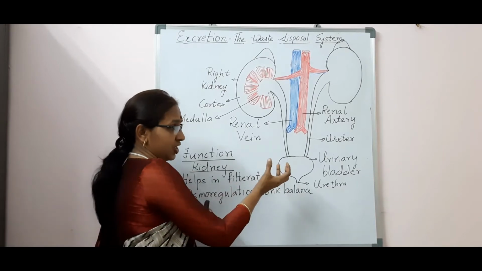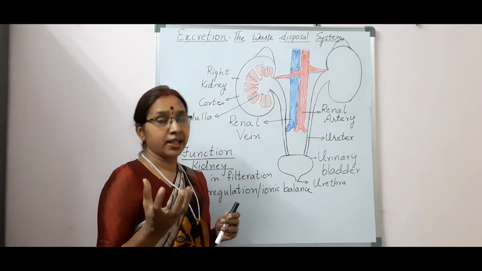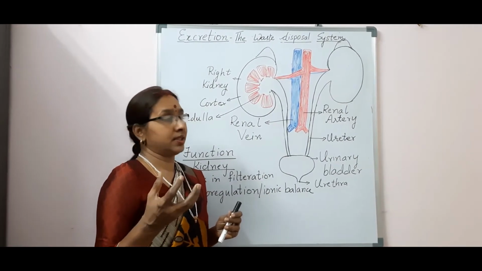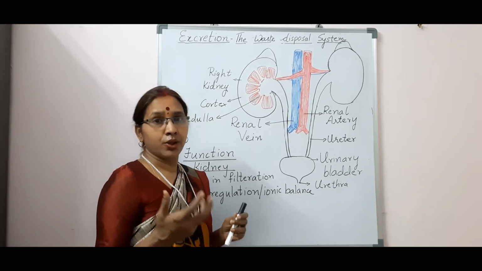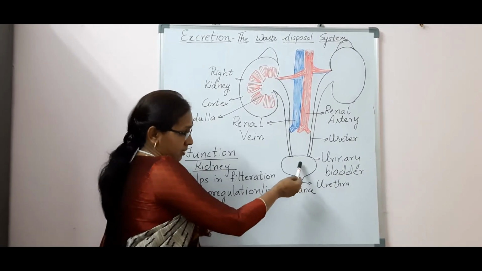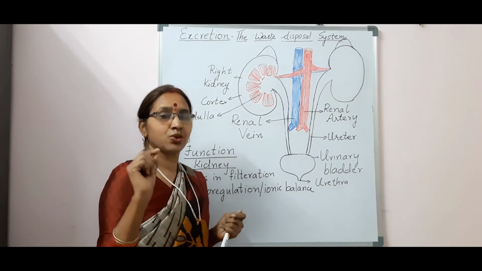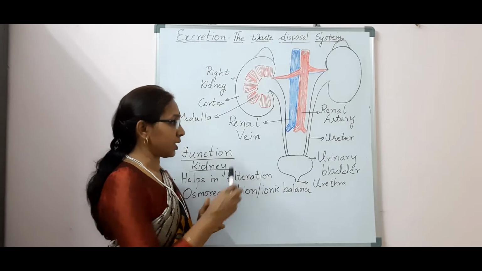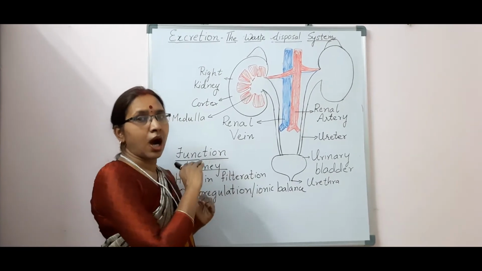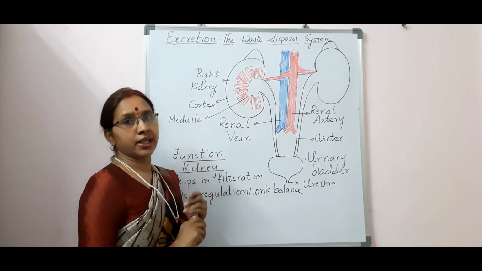The shape of the bladder is pear shaped, and it can hold nearly 300 to 800 ml of urine. Next to the urinary bladder is the narrow passage known as the urethra. It is through the urethra that urine goes outside the body.